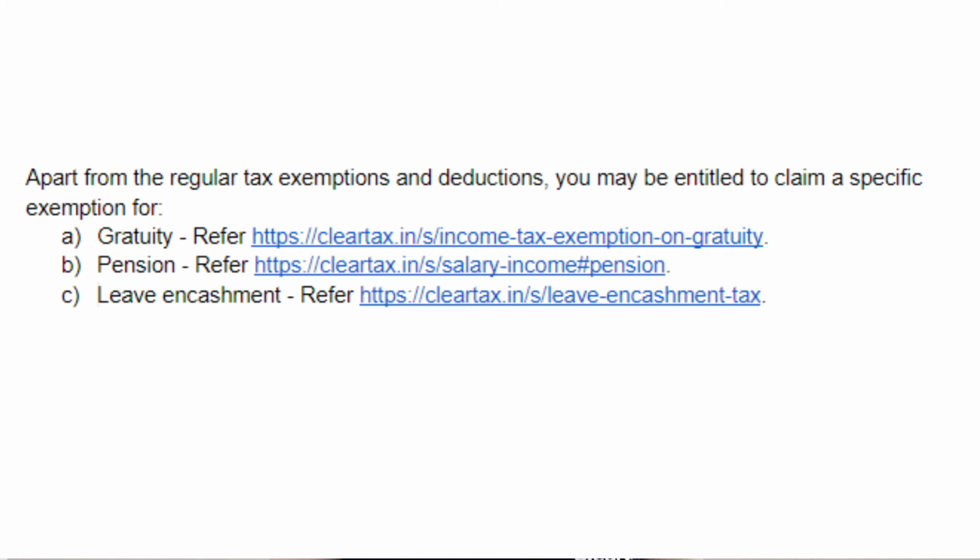You can also be entitled to a leave encashment tax exemption. The same is paid at the time of retirement or resignation. How to calculate a tax exemption and your entitlement, please refer to our page on leave encashment to know the details. In each case, you need to check your eligibility for tax deductions and tax exemptions based on your payments, your investments, and based on the type of income that you have earned. Only after that you can arrive at your tax liability for the entire year, and you will know what is your annual TDS as well as your monthly TDS. You can seek professional assistance or expert assistance to know your eligibility for various tax exemptions or deductions.